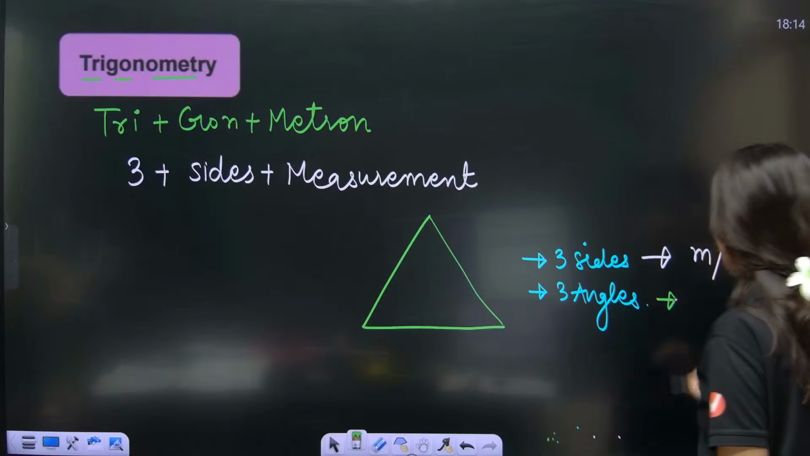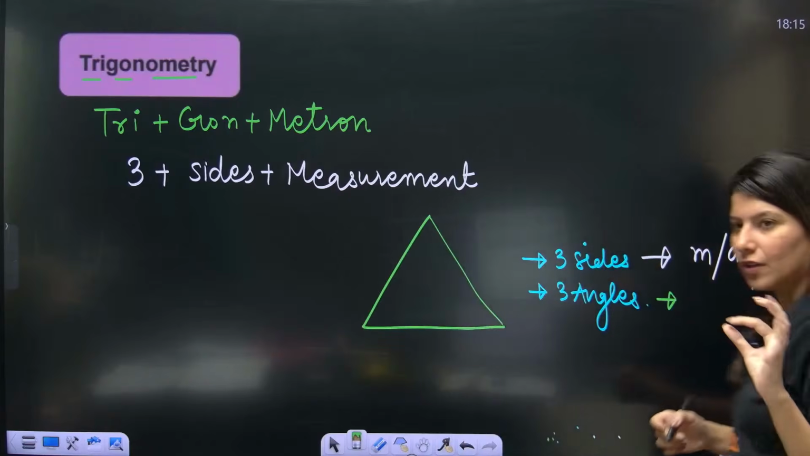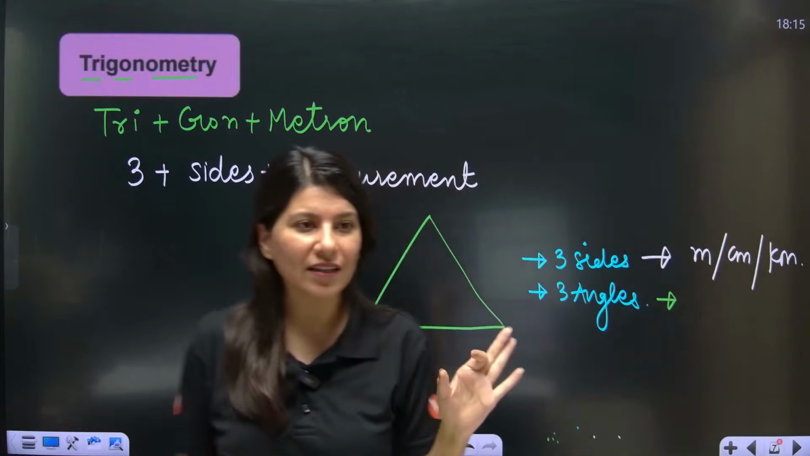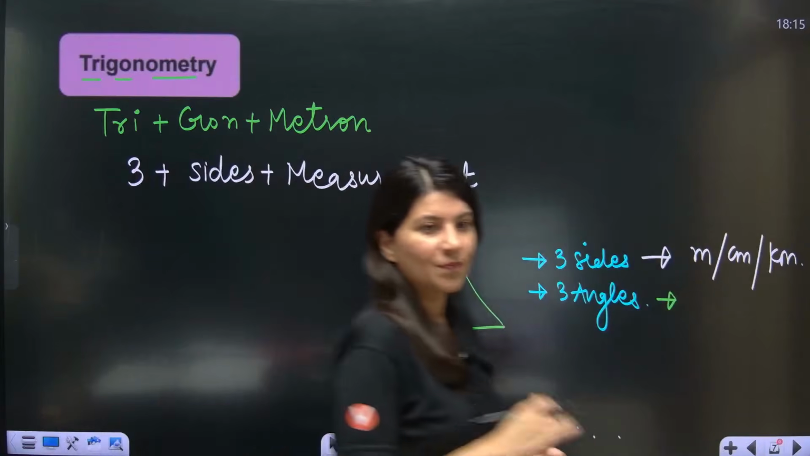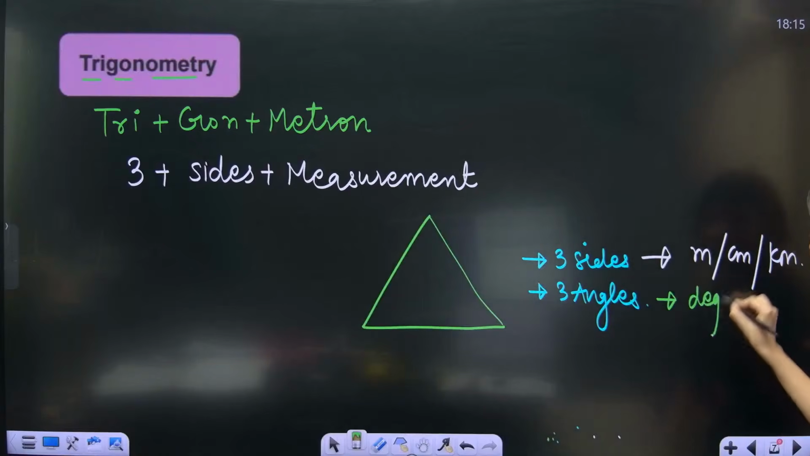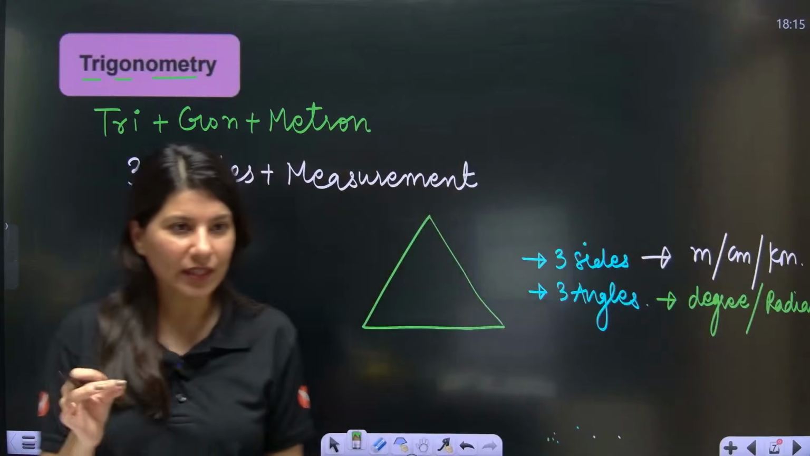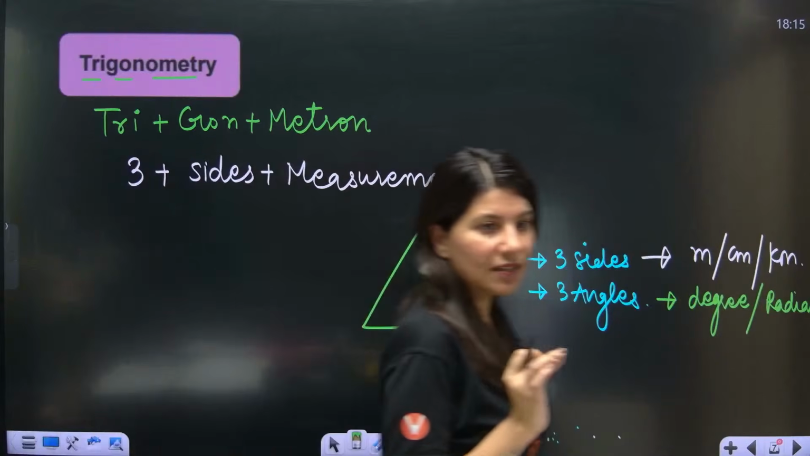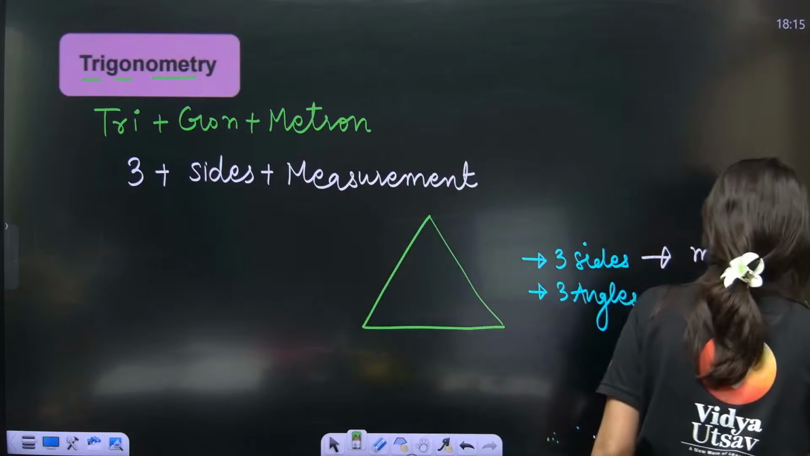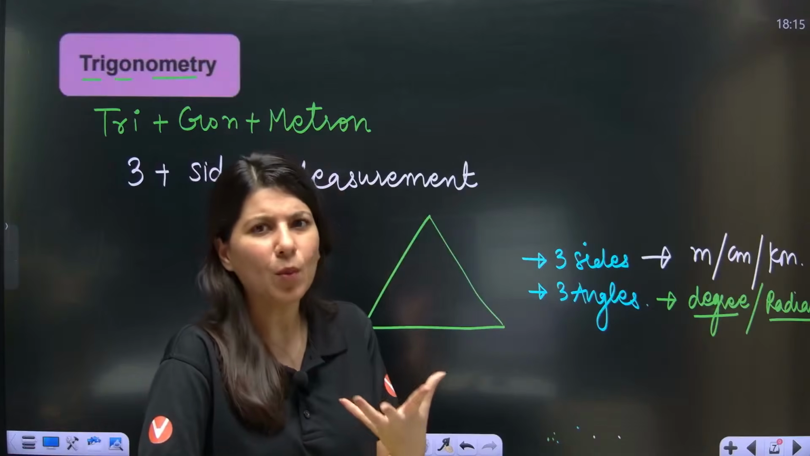Yes, now 3 angles. If I talk about 3 angles, how to measure an angle? Do you know any unit of angle? Anybody in the chat box? What is the unit of an angle? You must have studied degree in class 10th, and you must have studied radians also. Yes or no? Degree and radian. These are the 2 things which are quite popular in your head.